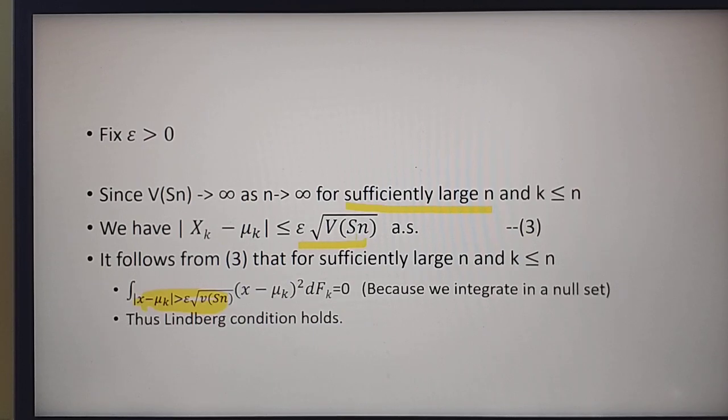Here almost surely absolute xk minus mu k is less than or equal to epsilon times square root of variance Sn. So if you reverse this, greater than epsilon square root of variance, the probability of this set will be 0, indicating that this is a null set. So integrating over a null set of any integrand will be 0.